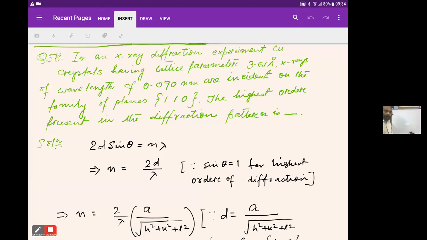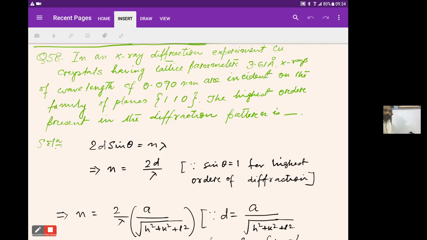Question 58. In an X-ray diffraction experiment, Cu crystals having lattice parameter 3.61 angstrom, X-rays of wavelength 0.090 nanometer are incident on the family of planes 110. The highest order present in the diffraction pattern is. So it is an X-ray diffraction experiment.